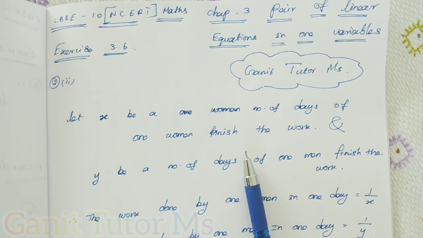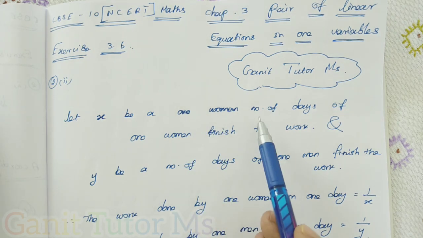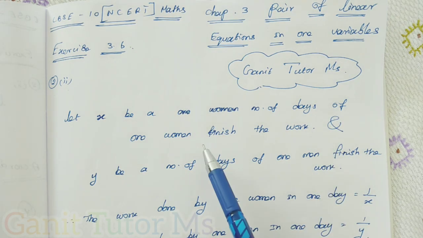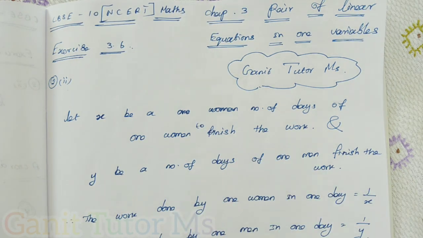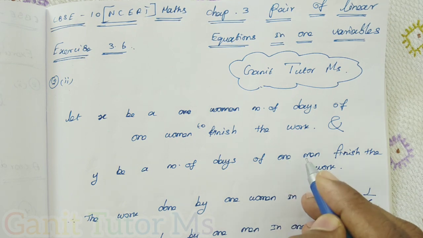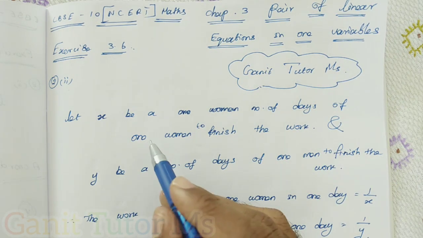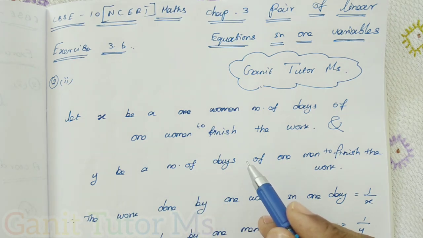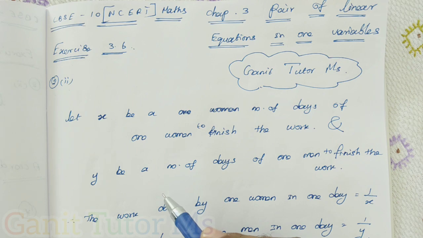So let x be the number of days for one woman to finish the work and y be the number of days for one man to finish the work.